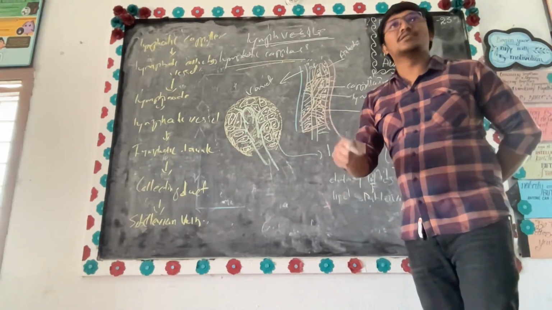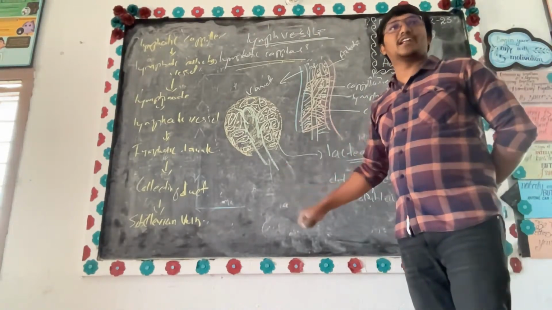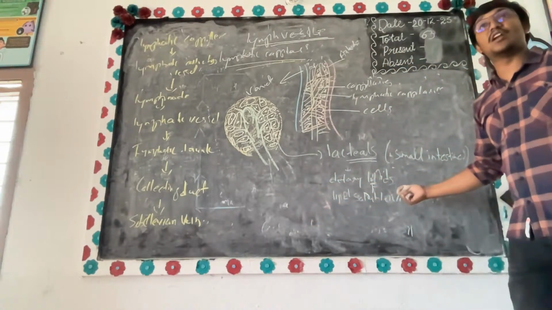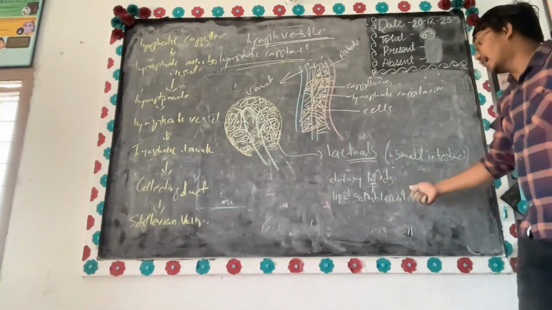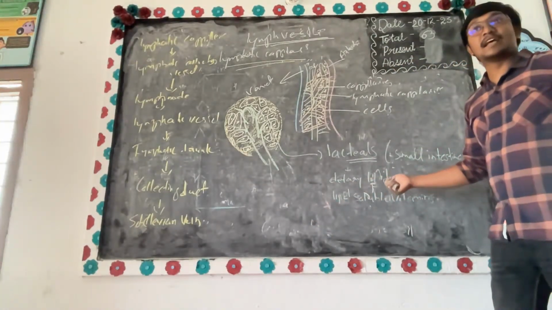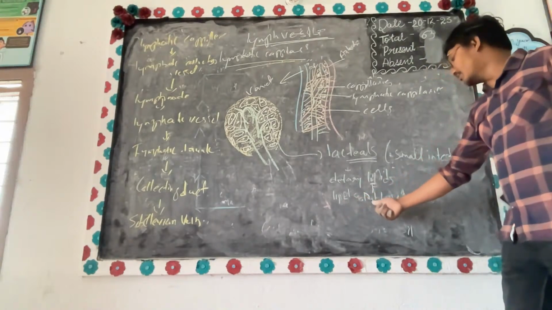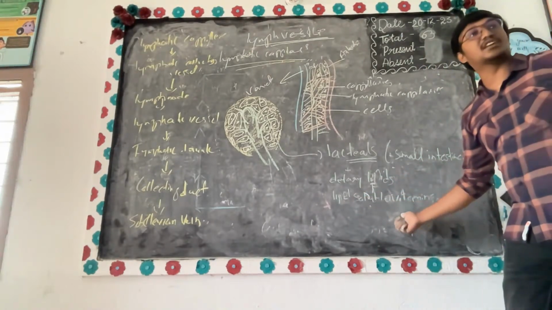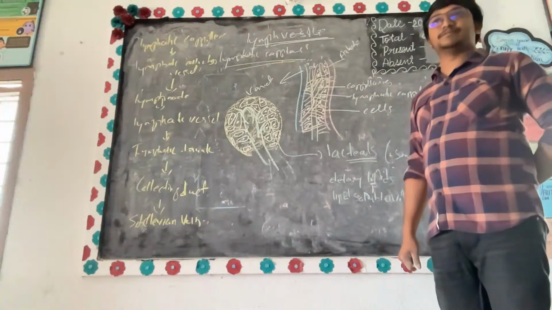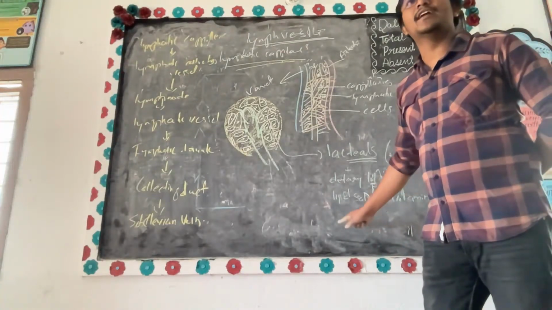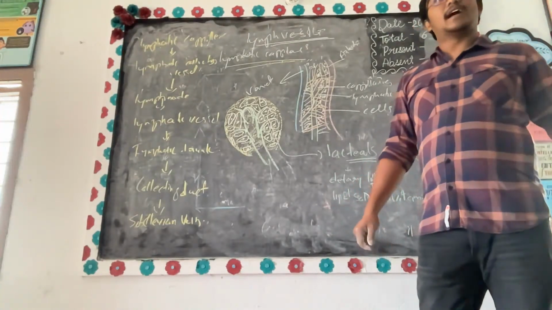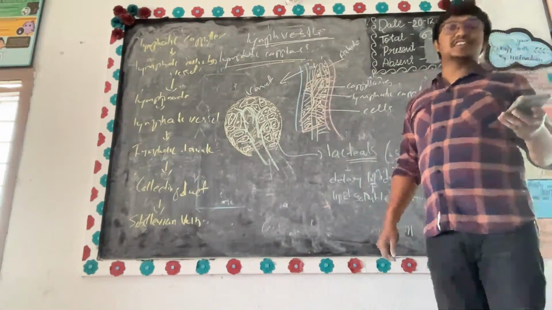Do you understand? So this is the importance of your lymphatic vessels. These are present in your small intestine, and from the small intestine they absorb dietary lipids, and also they absorb vitamins which are soluble in lipids. Am I clear? This is the function.